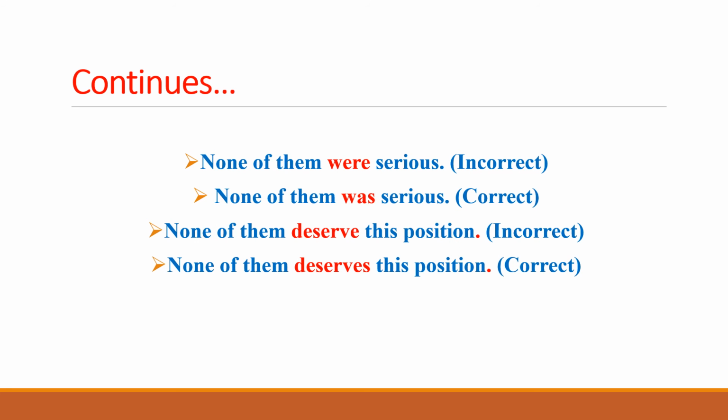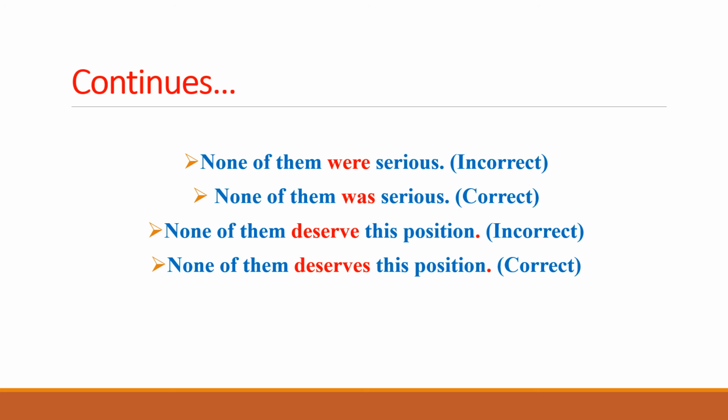For the rest of the two examples, none of them were serious is again incorrect because were is the plural form, whereas we need to use the singular form, that is was. So none of them were serious is the incorrect expression, whereas none of them was serious is the correct expression.